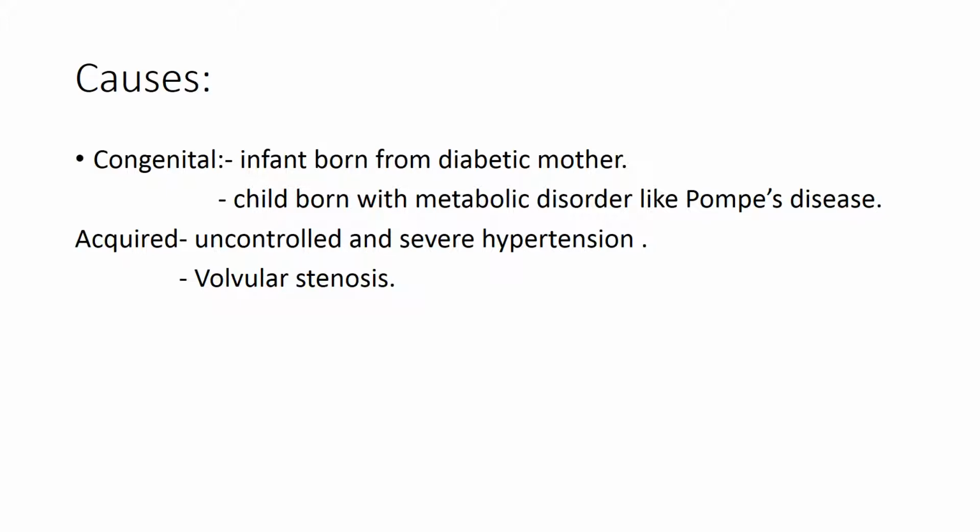Causes can be congenital and acquired. Congenital means by birth; acquired means we acquire it in our lifetime. Congenital causes include an infant born to a diabetic mother, and a child born with a metabolic disorder like Pompe's disease. In the acquired case, causes include uncontrolled and severe hypertension and valvular stenosis.